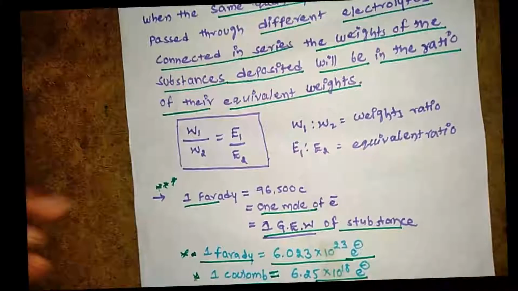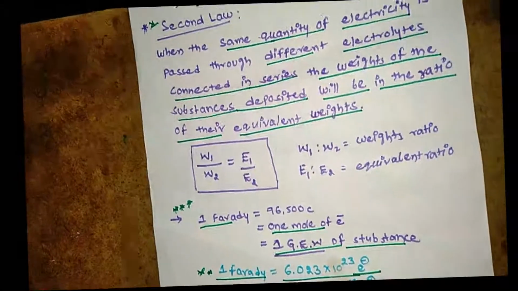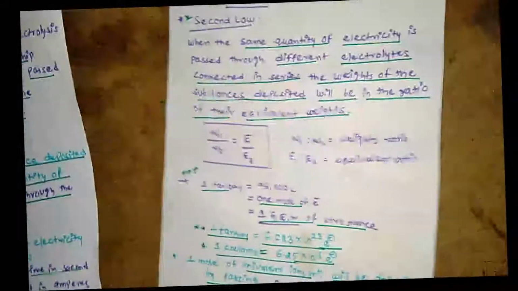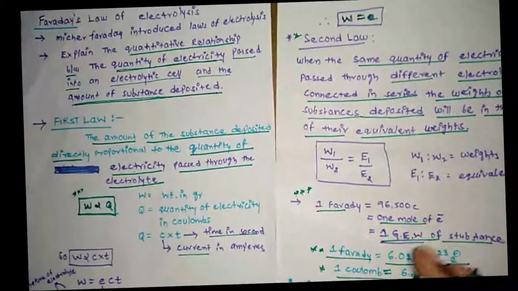Okay, right, I think now you understood the first law and second law. Once again look at here. What is the first law? What is the second law?